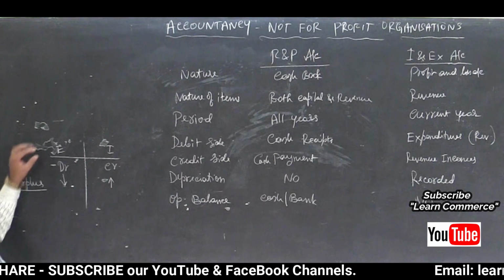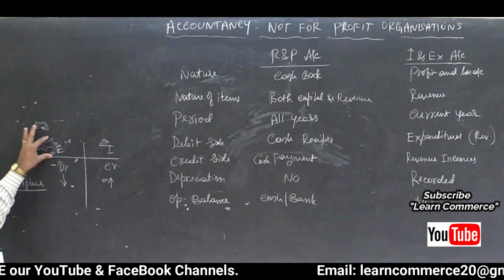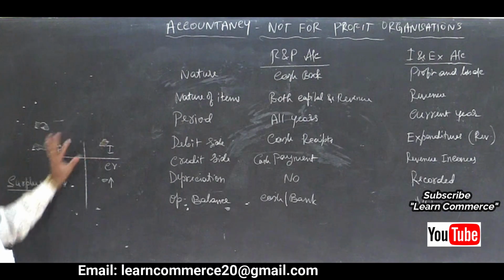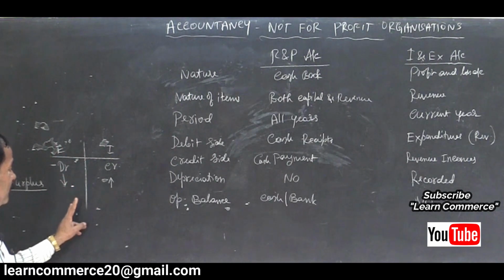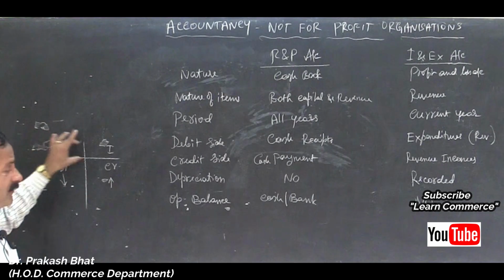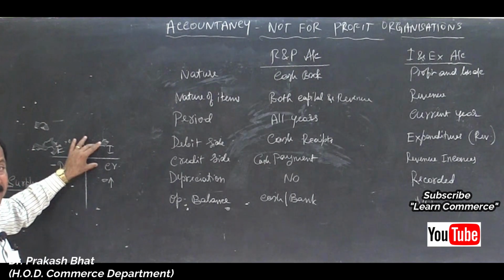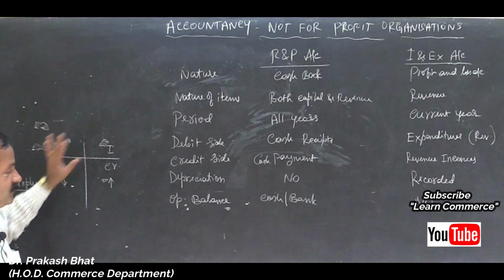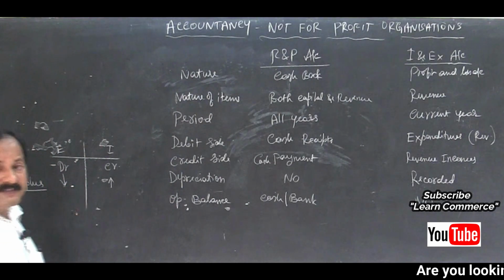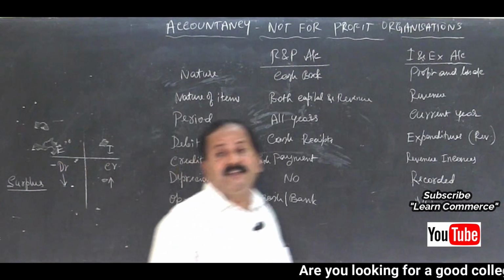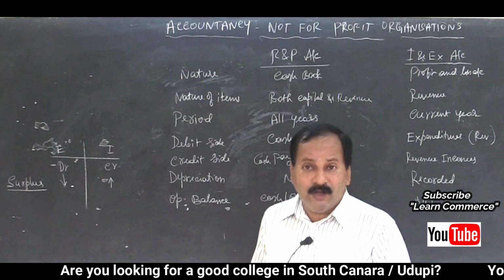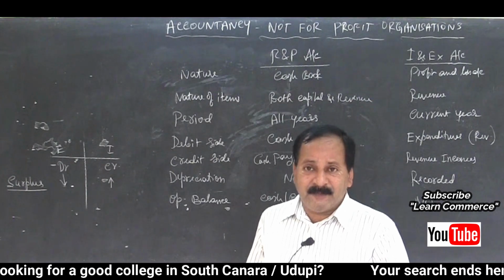On the debit side we record expenditures, and on the credit side we record incomes. So the difference between the totals of the debit side and credit side, if the credit side total is greater than the debit side total, implies there is a surplus, or excess of income over expenditure.